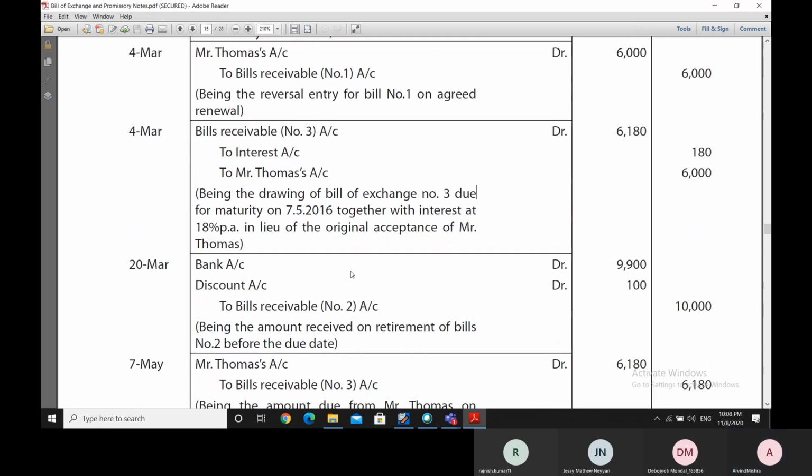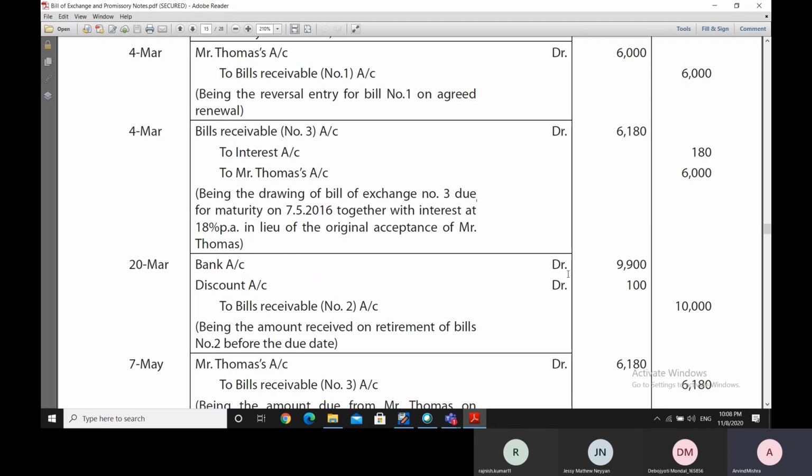Thereafter, we see the other bill. In case of the other bill, that is retired on 20th of March. Retired means premature payment is being made here, and on premature payment a rebate is given. So rebate is being allowed by David.